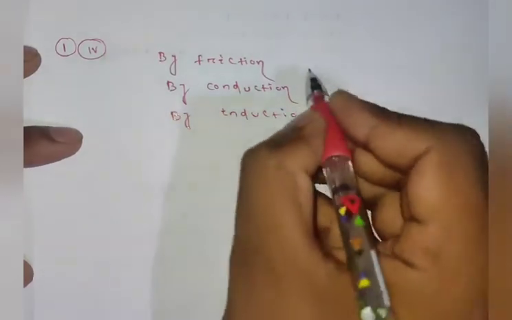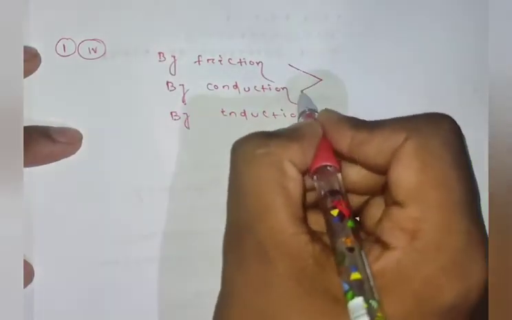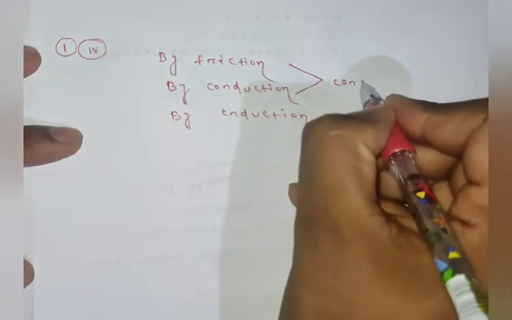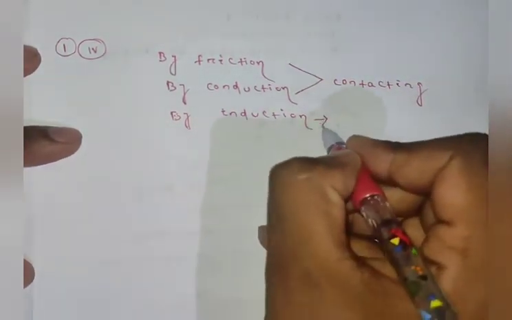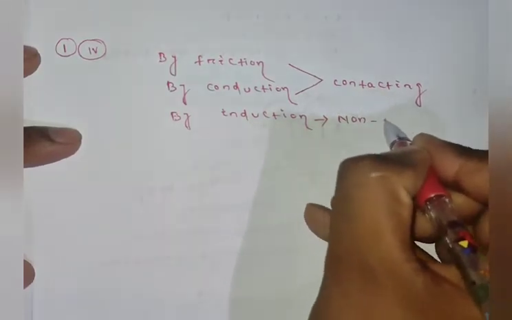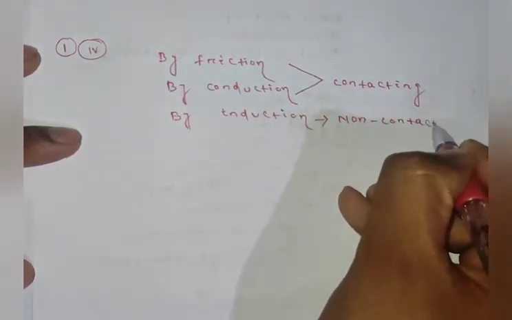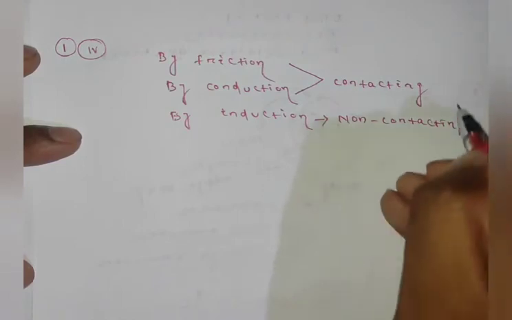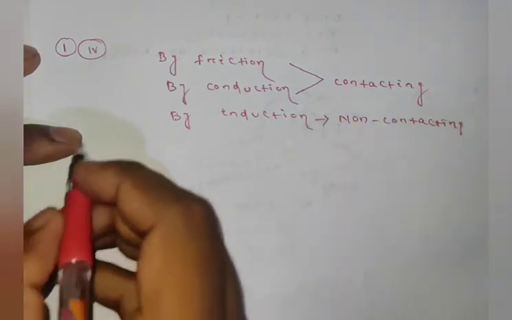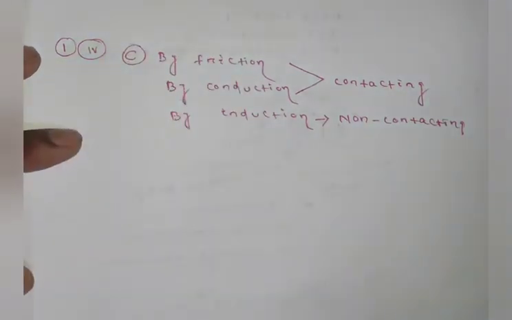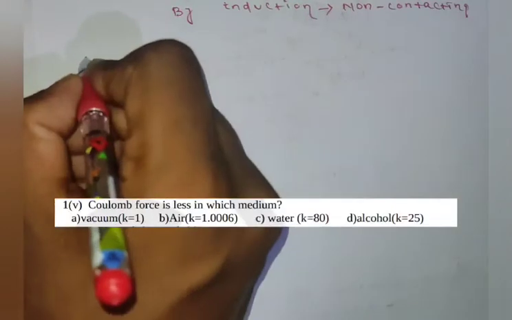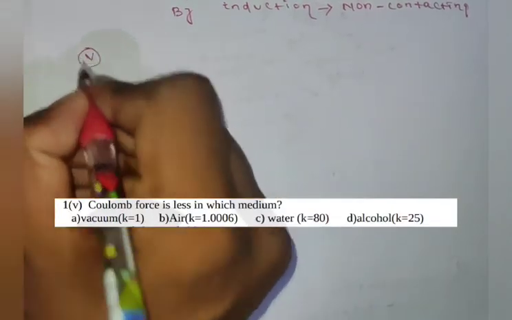As I have already told in our classes, the first two are contacting electrification methods, and the third one is the only non-contacting electrification method. So option C will be the correct option. Is it clear? Now I'll come to the fifth point.